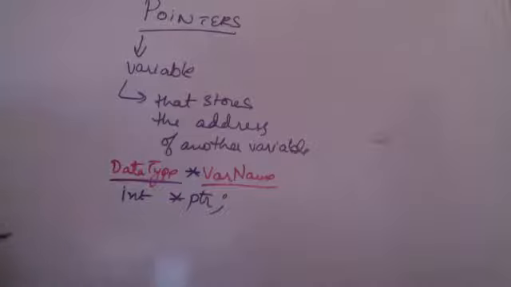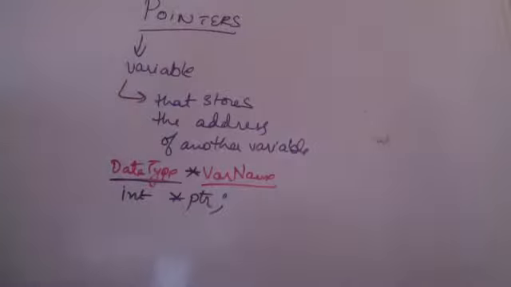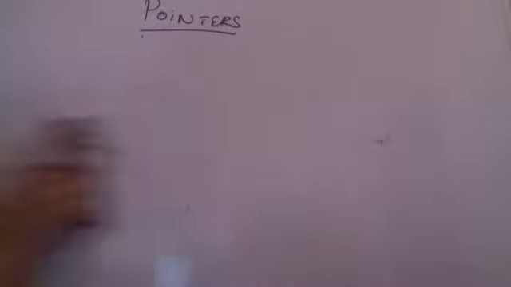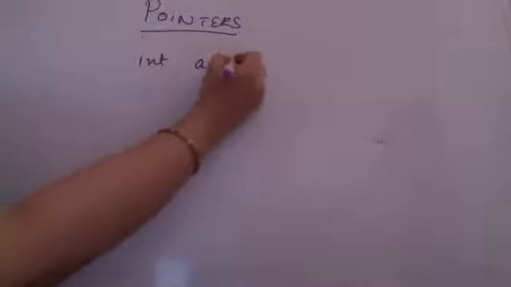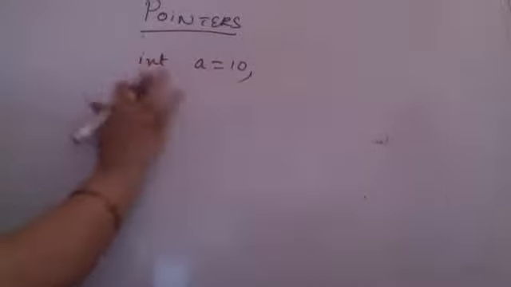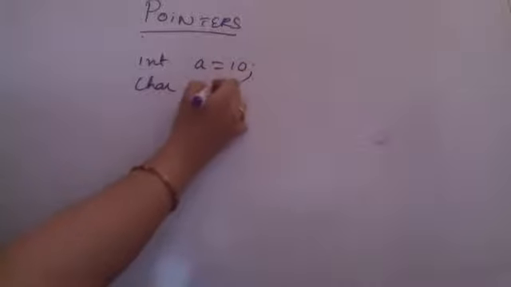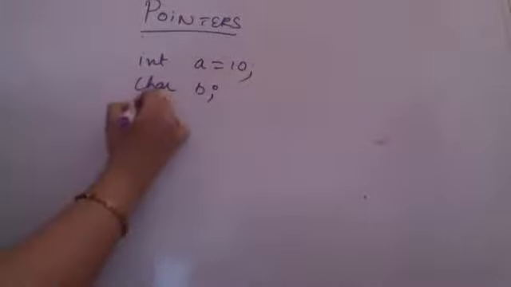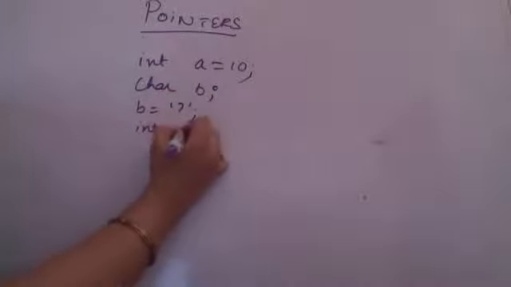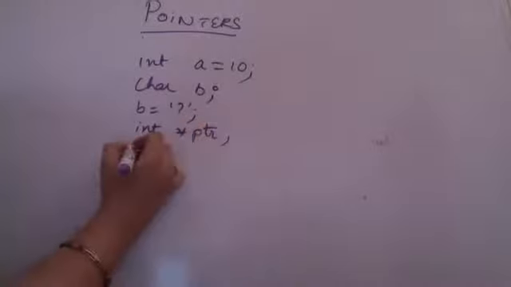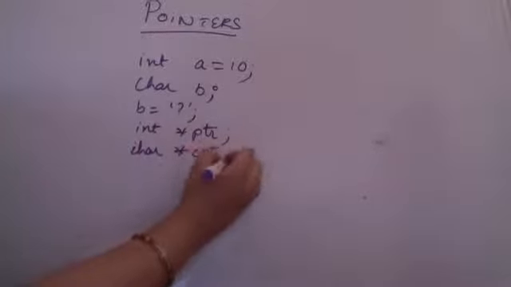I'll make you understand what I'm trying to say. Pointer is a variable that stores the address of another variable. Let us understand this with an example. I am having an integer a is equal to 10. I am having a character b is equal to, say, character b only here I am taking it supposedly. I am saying b is equal to question mark, and now I am having an integer pointer and a character pointer also, which I am mentioning by cptr.